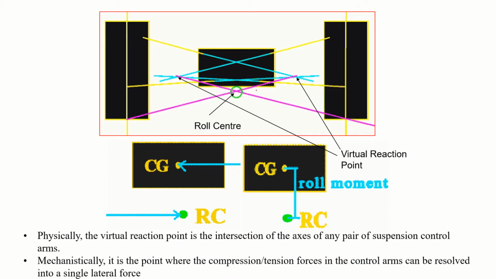So what exactly is a roll center? Assume this is the left wheel, this is the right wheel. This is the upper control arm, lower control arm. This is the vehicle. I'll just produce these two lines, they meet at one point. Same way I do the other way, I meet at one point. This point to this center I will join, and this point to this center I'll join. I'll get a point here, an intersection point. This intersection point I call a roll center. If I apply a force at this roll center, the vehicle will never roll, it will only slide.